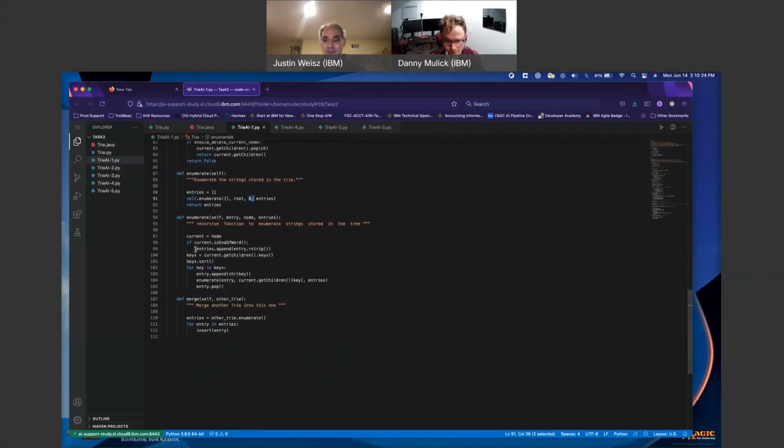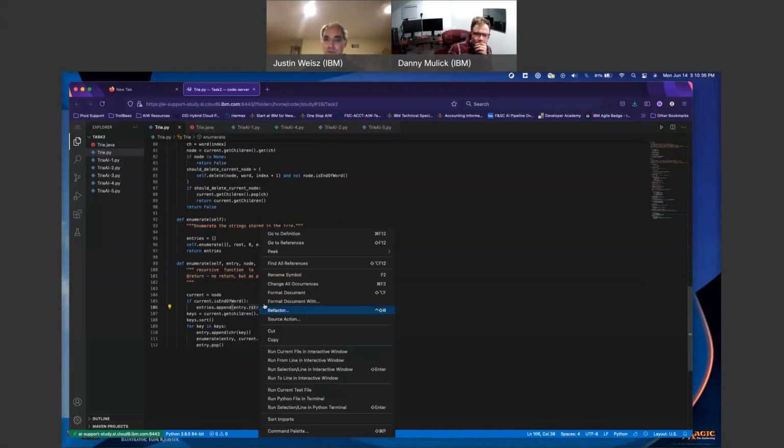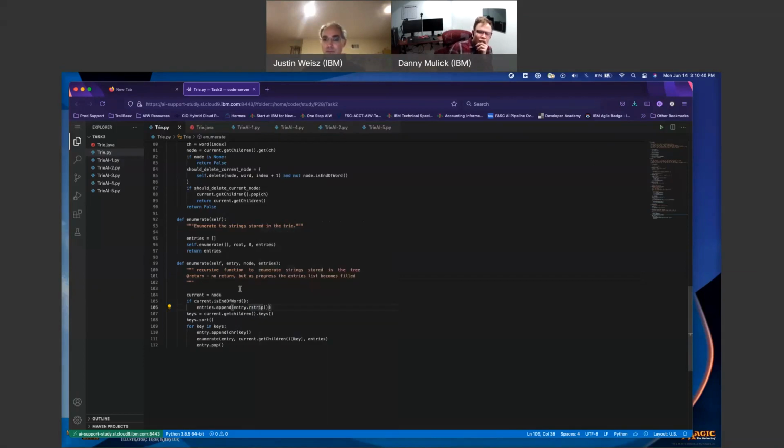Entry is root. Okay, sure. Entry.rstrip. Right strip, I'm saying, what is the explanation of this? No, that's not what I'm looking for. Taking a pause to collect my thoughts. Current is node. You know what? That's fine. Current is 0. If 0 is end of word, current.get children.